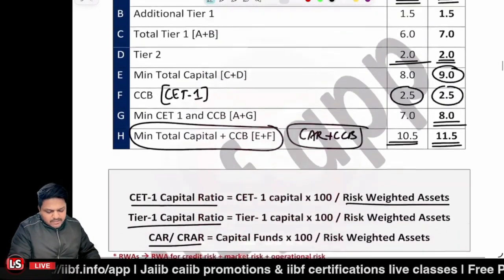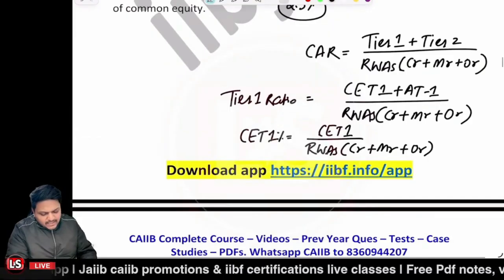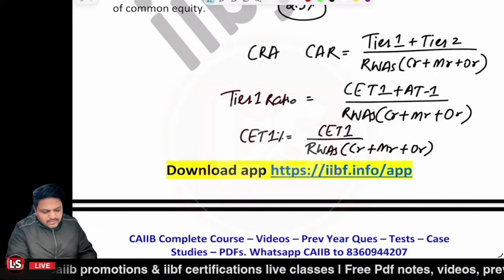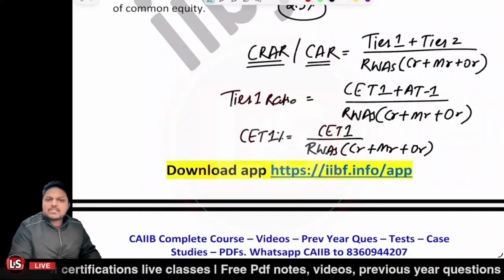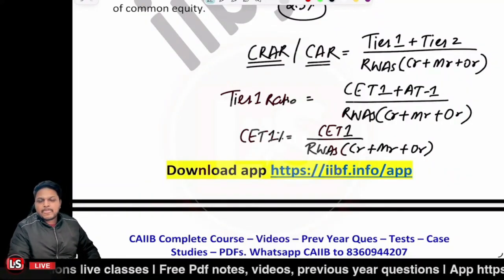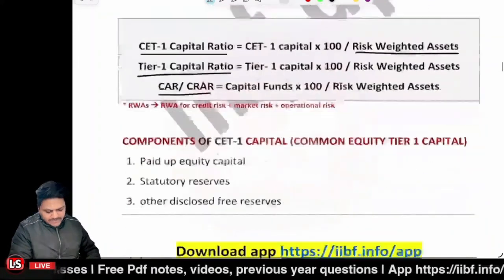Another name for the CAR is CRAR. The CAR is capital adequacy ratio, CRAR is capital to risk weight asset ratio.